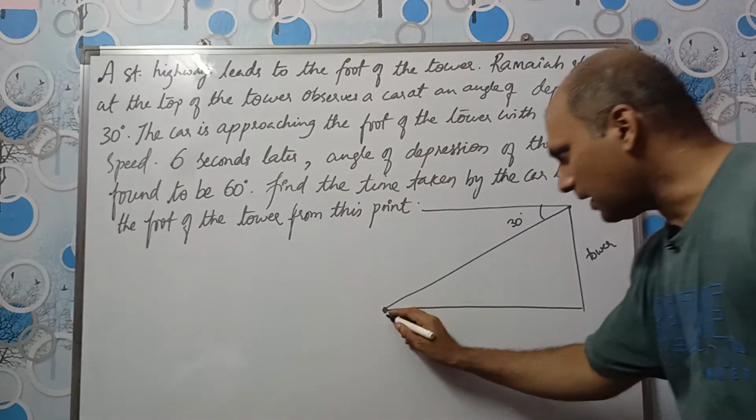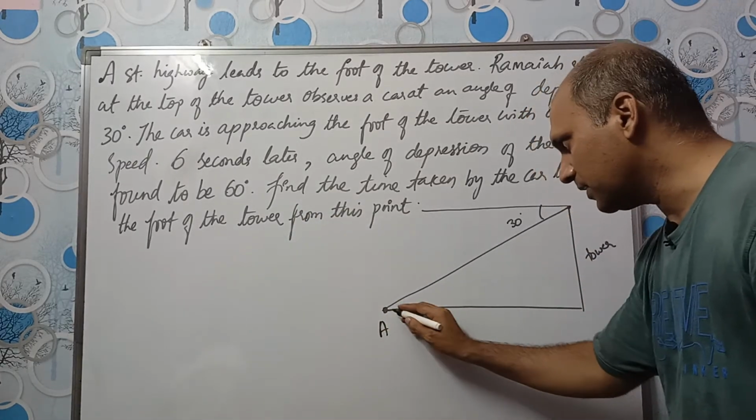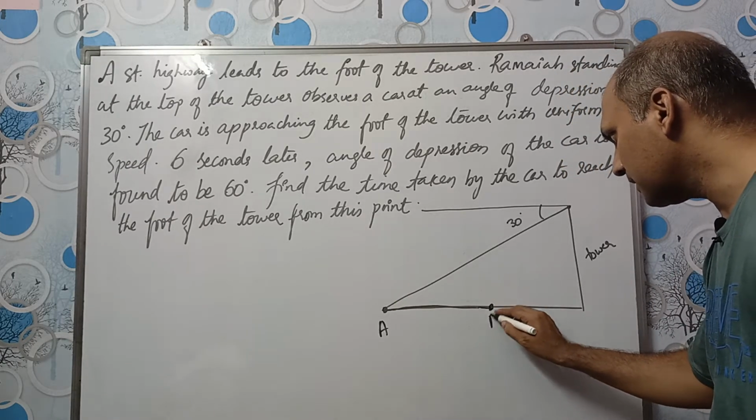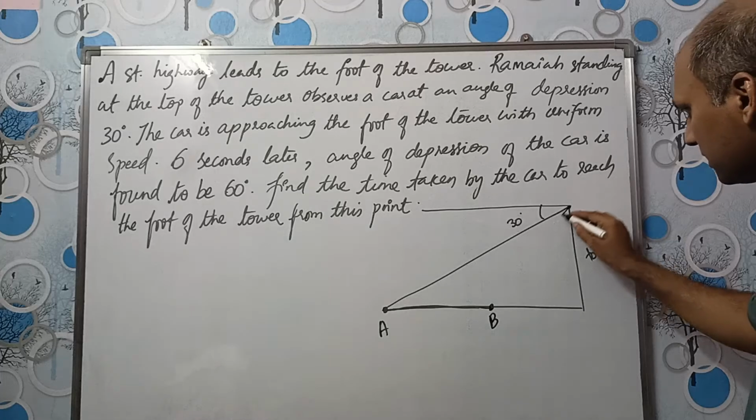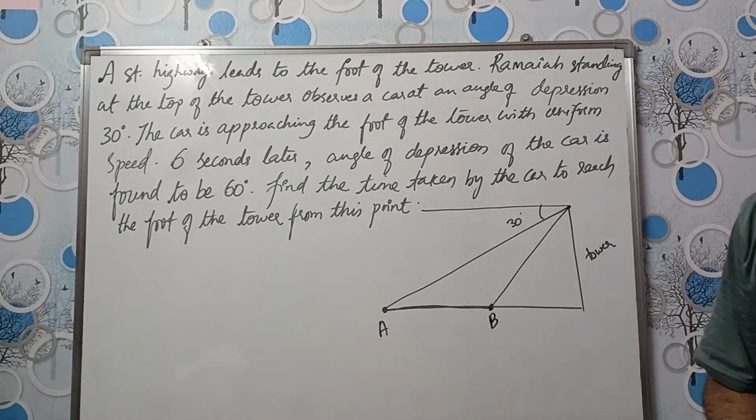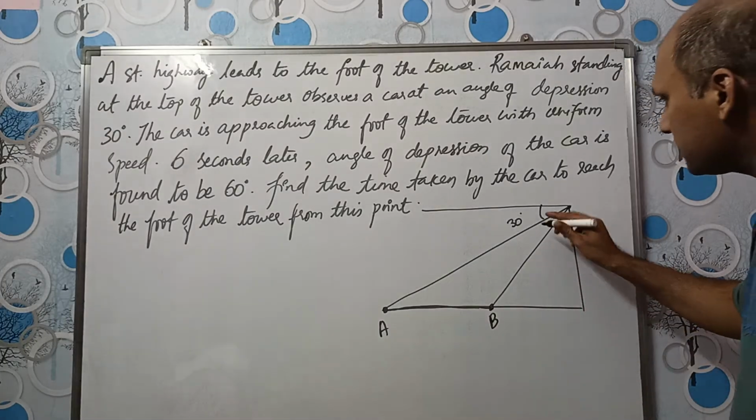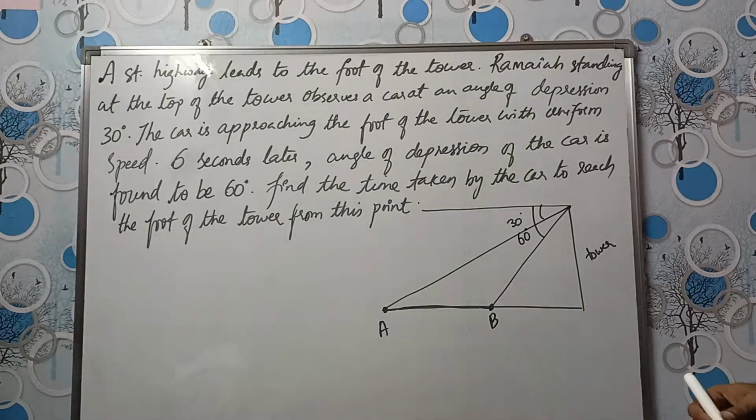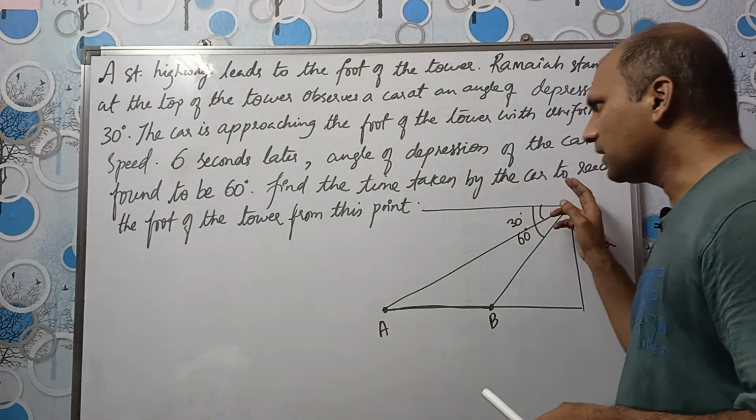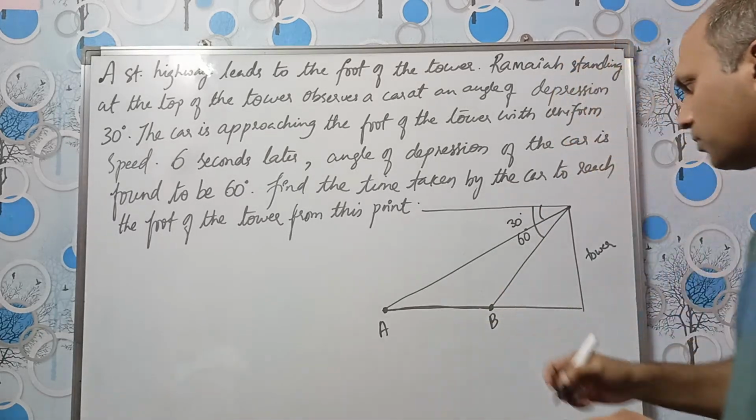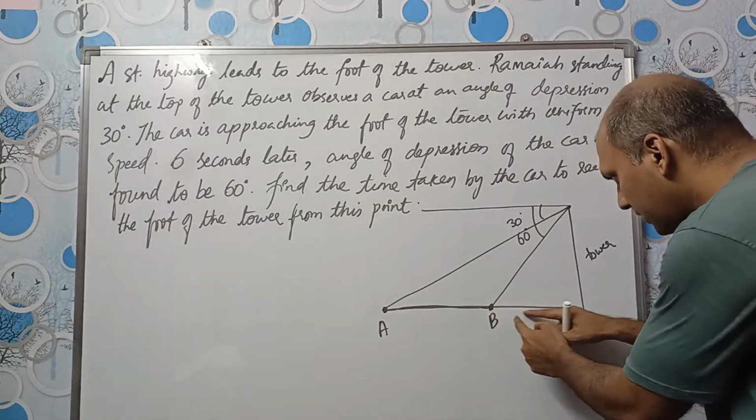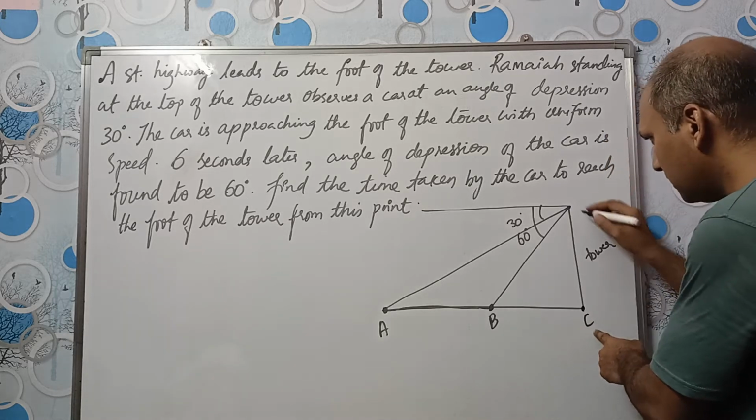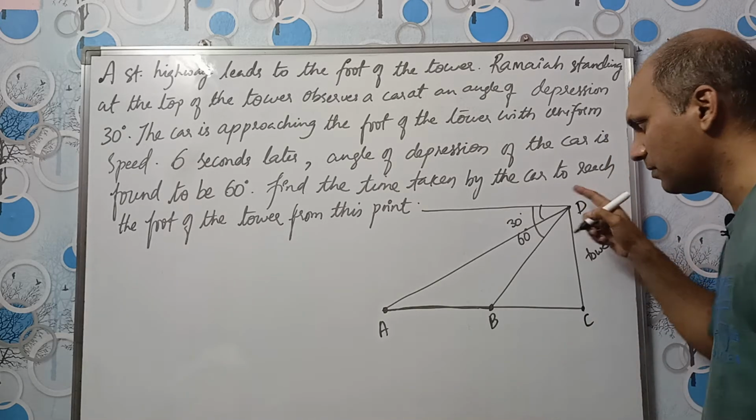Okay. See, car was initially here, let the position be A. After 6 seconds, let us say car is here at B. And that person is observing the car again, and the angle of depression made is equal to how much now? It is 60 degrees. Okay, find the time taken by the car to reach the foot of the tower from this point. From this point, car will take how much time to reach the foot of the tower? Let the foot of the tower be C, let the point of observation be D.